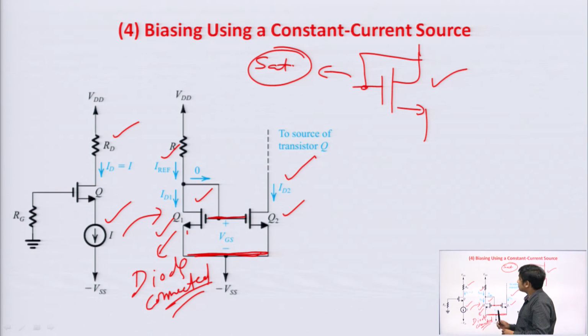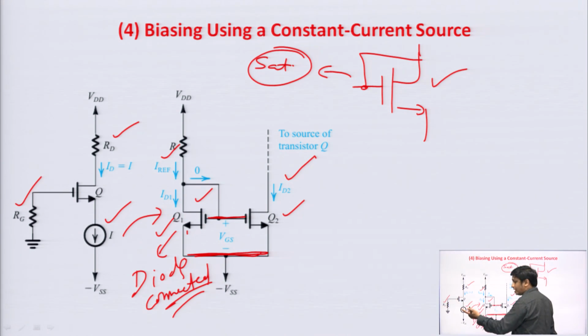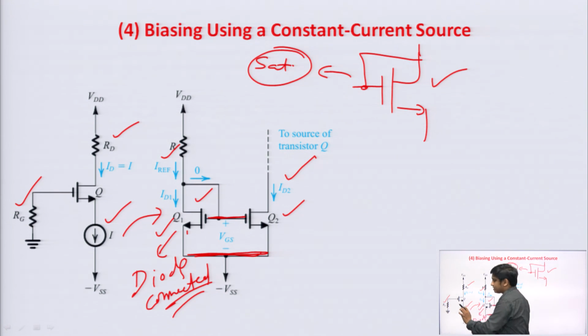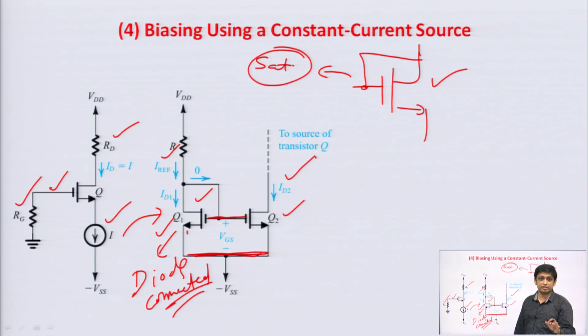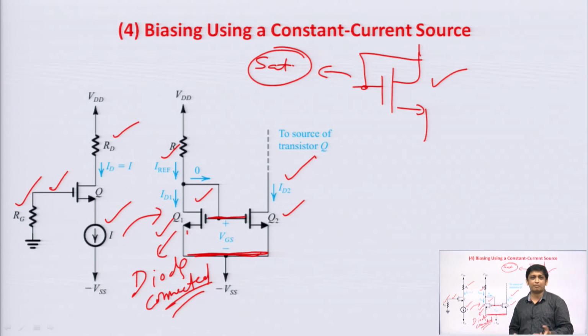Biasing using constant current source is a very popular technique. We normally use this biasing technique in discrete circuits, fine. And you can see that there is a resistance connected at the gate terminal, that is Rg, that is very high. The significance of this resistor is that when we apply the input signal at the gate terminal, if Rg is high, then the input resistance will be high. If we are not applying the input signal at the gate terminal, like in a common gate amplifier, then there is no need of this Rg resistor, fine.